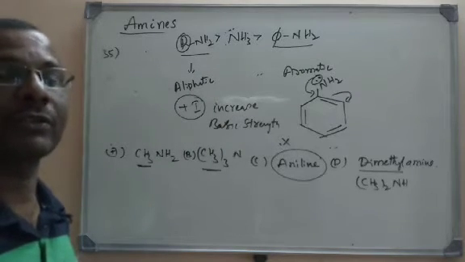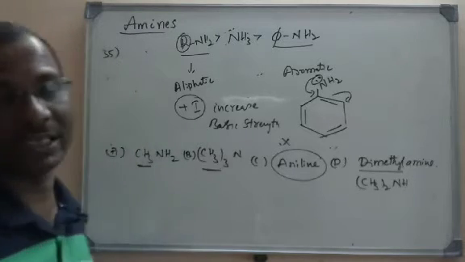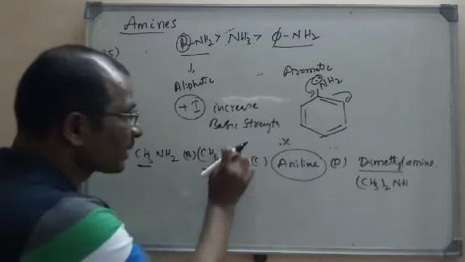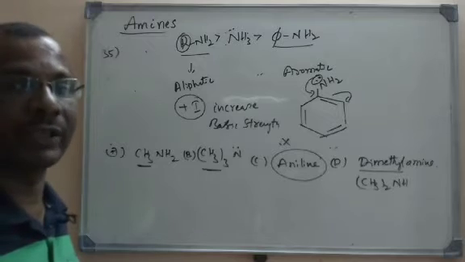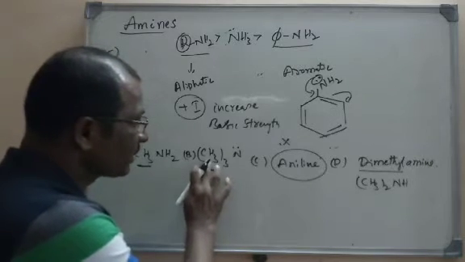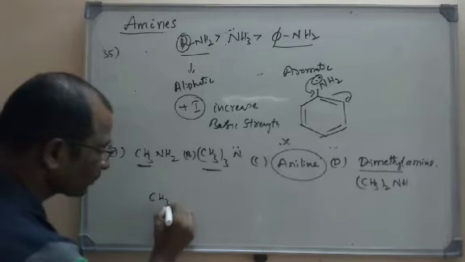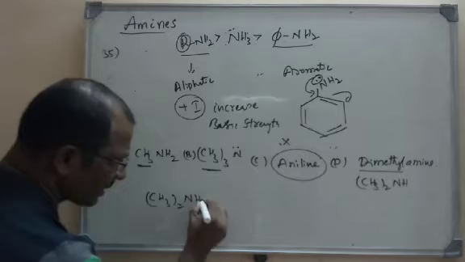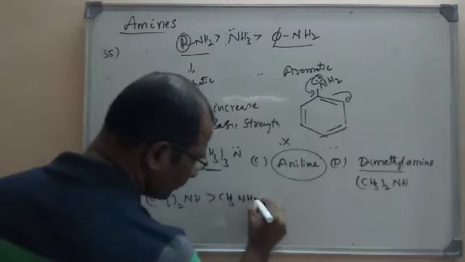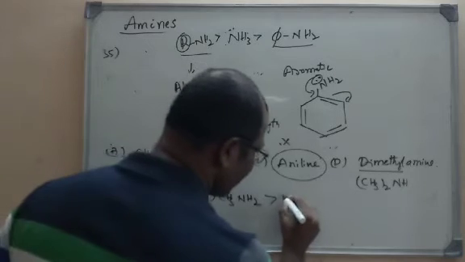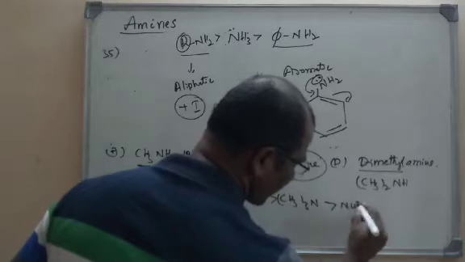In aqueous solution, I told you that there is steric hindrance. Steric hindrance means the size of the alkyl groups. These alkyl groups cover the lone pair on the nitrogen. Just recall the theory videos. Trimethylamine should be more basic, but the actual order is dimethylamine, then methylamine, then trimethylamine, and then ammonia.